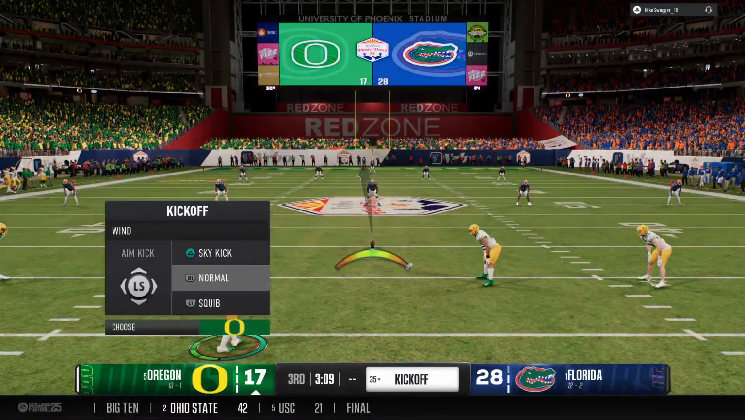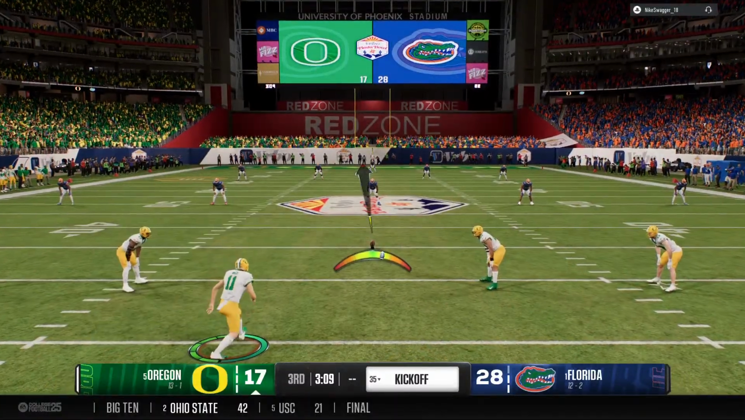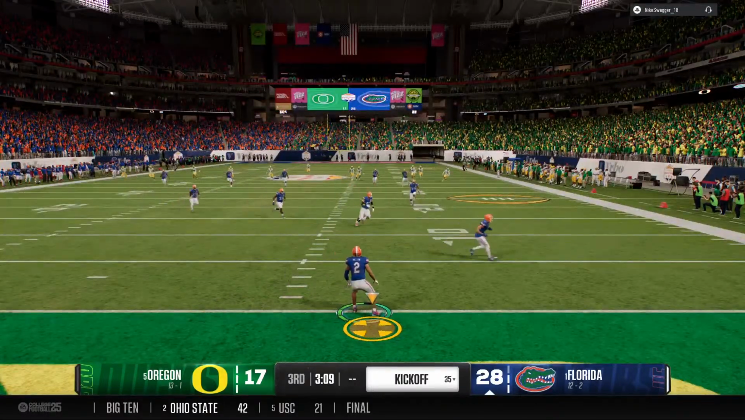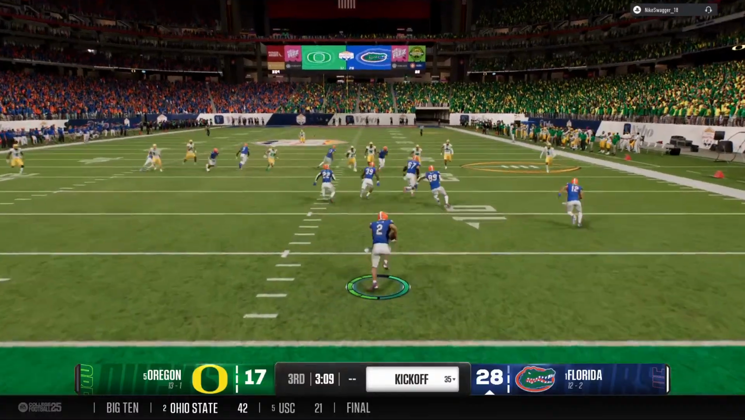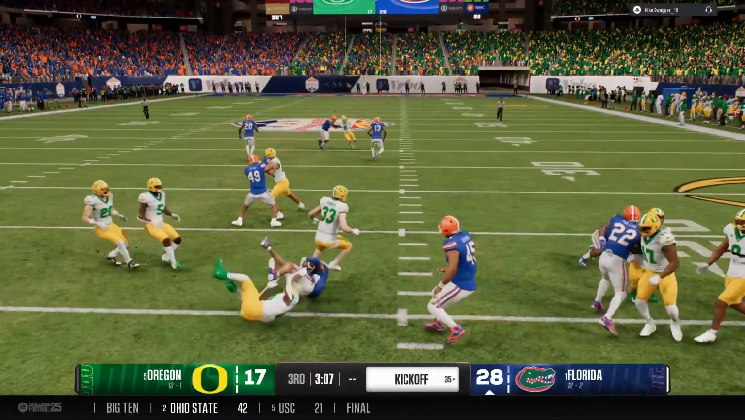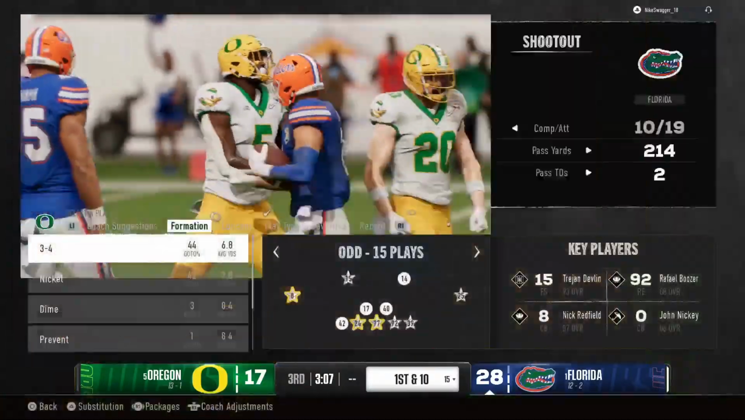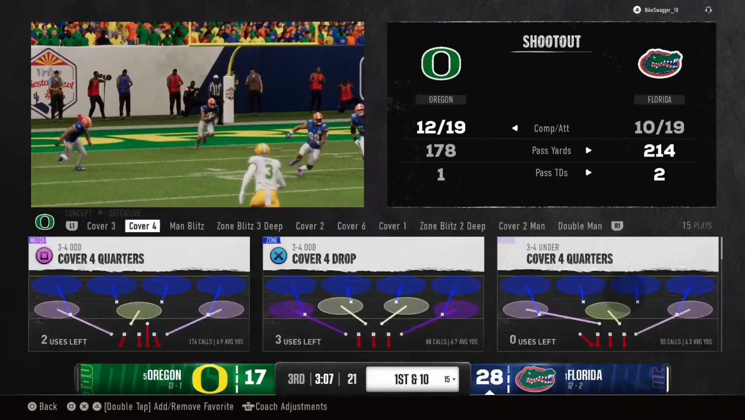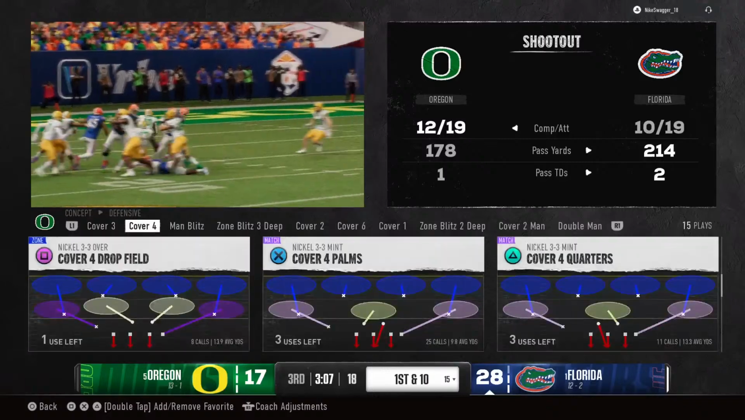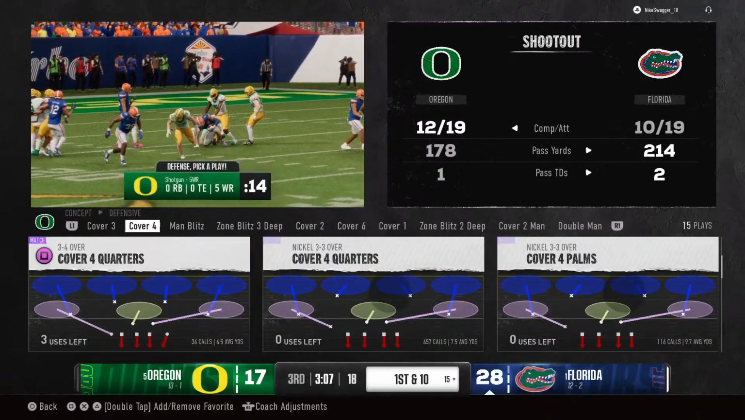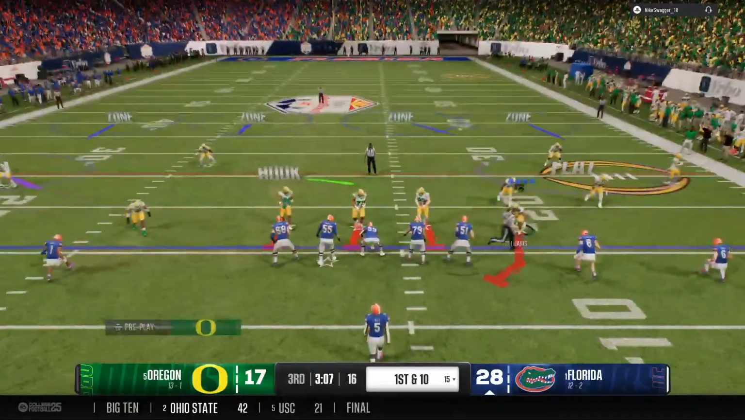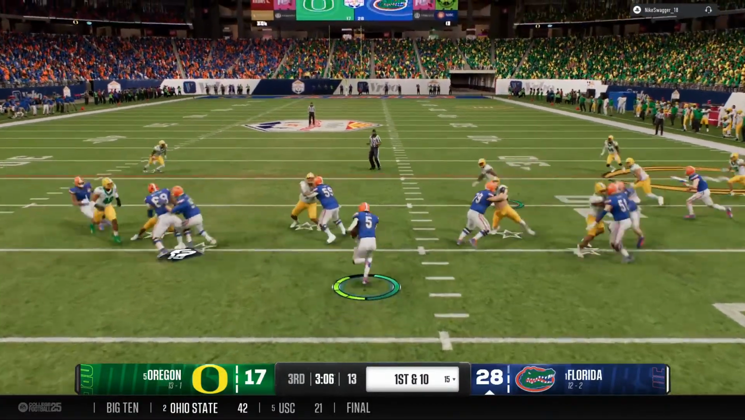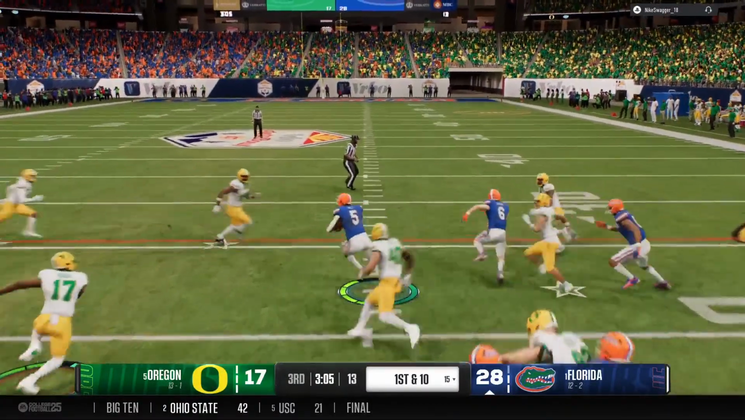Getting set to kick the ball off now. And here's the return from inside the 5. And the coverage team pins him in and brings him down. And the Florida offense retakes the field. Remember, last time they went for it on fourth down and got stopped, and the opponent went right down the field. See if they can recover from that here.